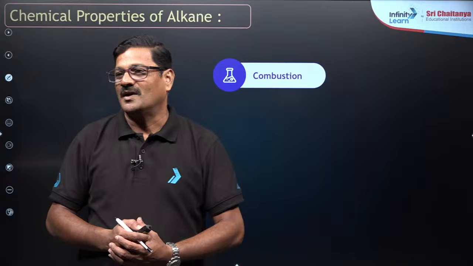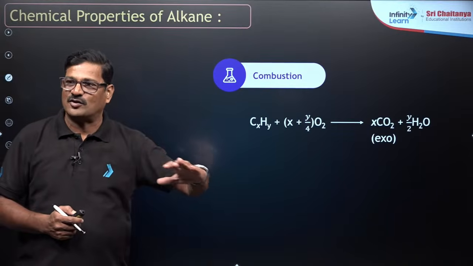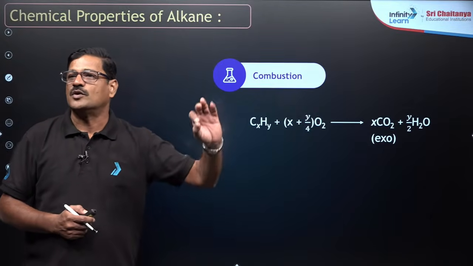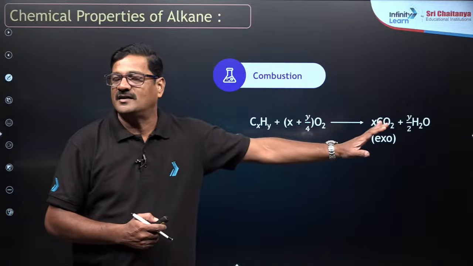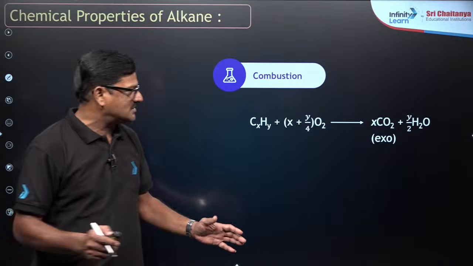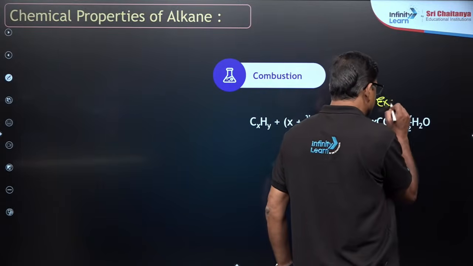Alkanes are highly combustible, so any alkane, any hydrocarbon on combustion is going to give carbon dioxide and water and a lot of heat, so it is extremely exothermic.